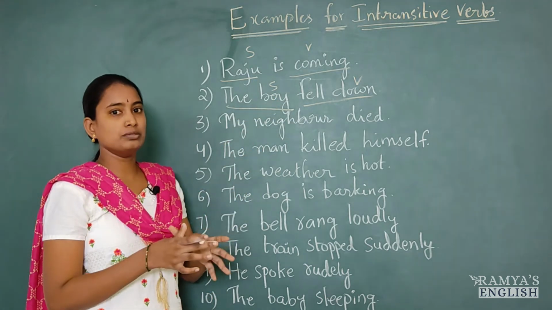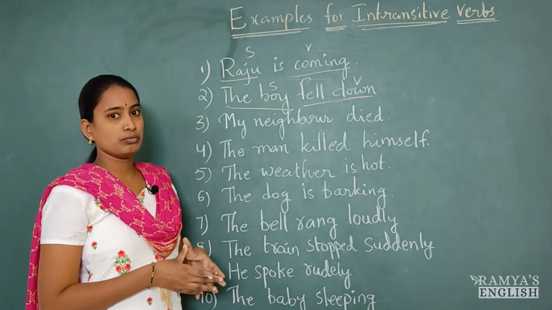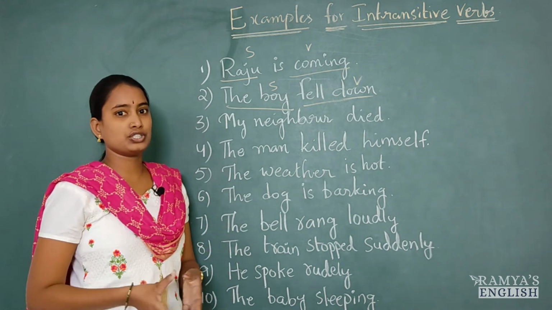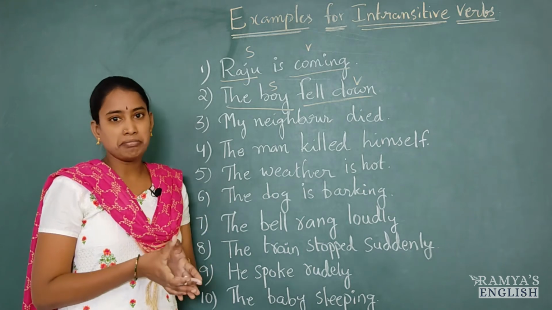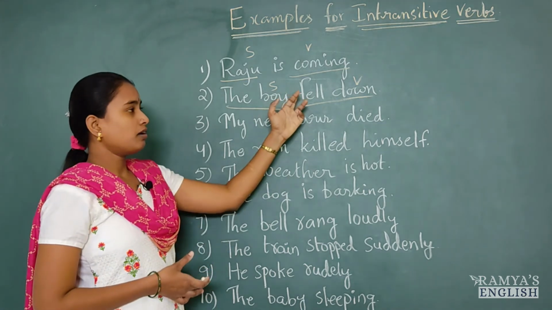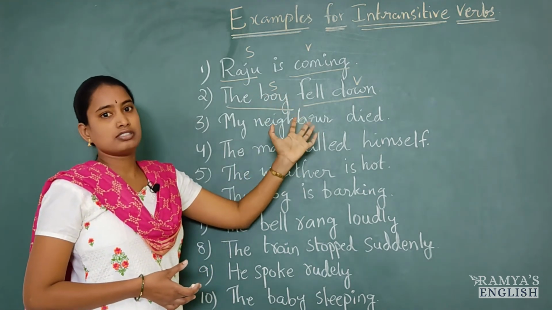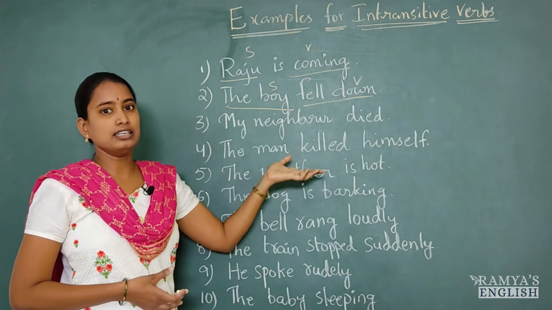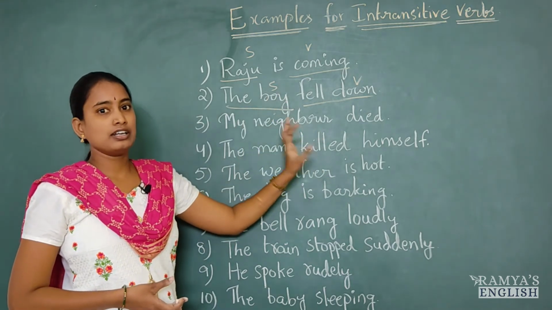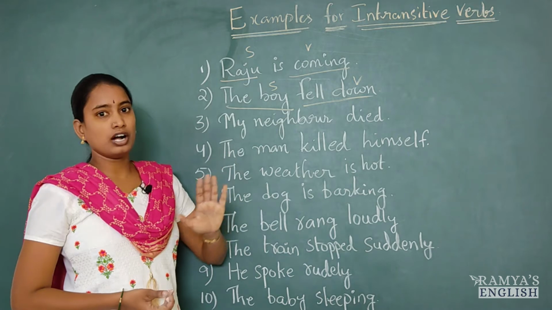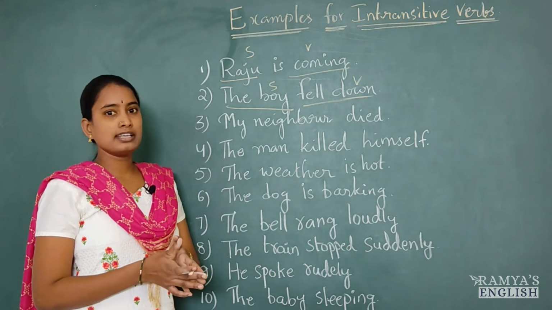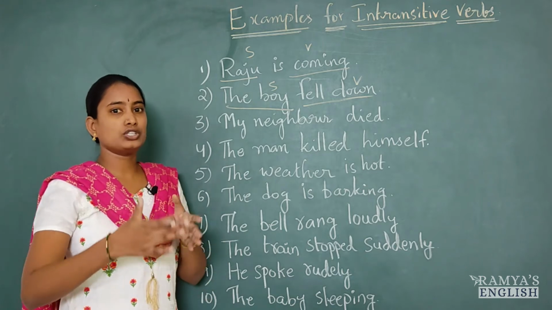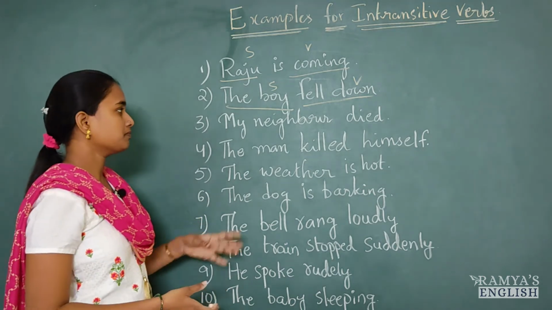So all those verbs come under intransitive verbs. All the feelings, expressions and which cannot be done to others, which are just simply our actions. Come, go, fall, sleep, die, all these are actions which come under intransitive verbs. These are called intransitive verbs. Why? Because we cannot pass this action to the object.